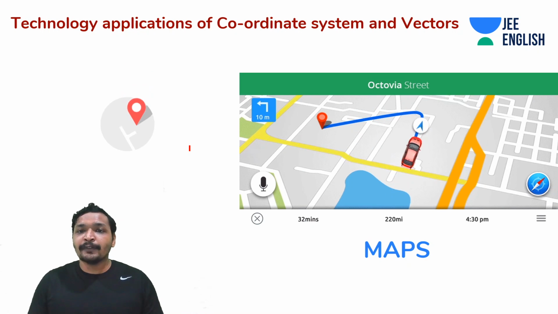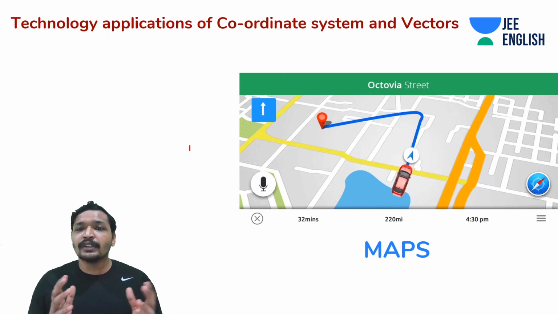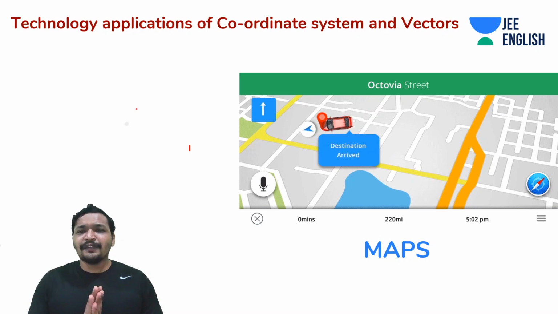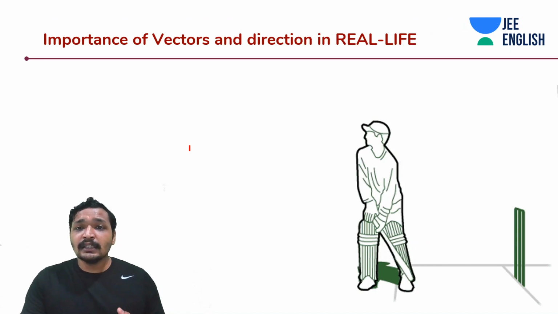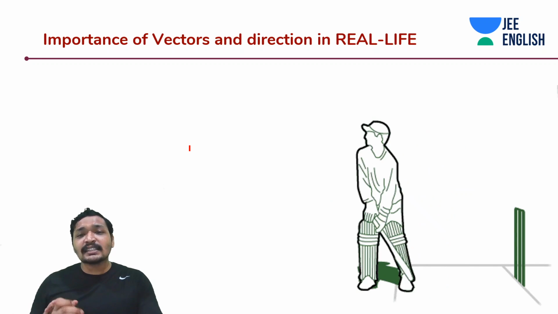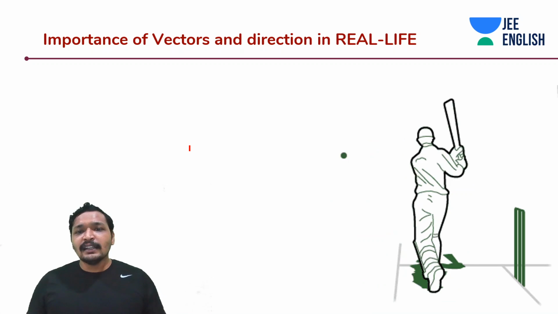And similarly, you have seen before, you can also play freaky games where they're making use of this coordinate system and vectors. Now, can you use it somewhere, not in technology, but in real life to make things better? Of course, guys, like you must have played cricket or soccer. There we are making use of vectors and direction. If you understand vectors, direction, kinematics properly, you'll excel in your sports, you'll excel in your games like no one else. It's simple techniques that you need to improve to do it. If you know the right direction, for example, this cricketer over here knows the right direction to hit the ball so that his ball does not get caught and crosses the boundary. Like, it's the highest run that you can score, right? It's really that simple.